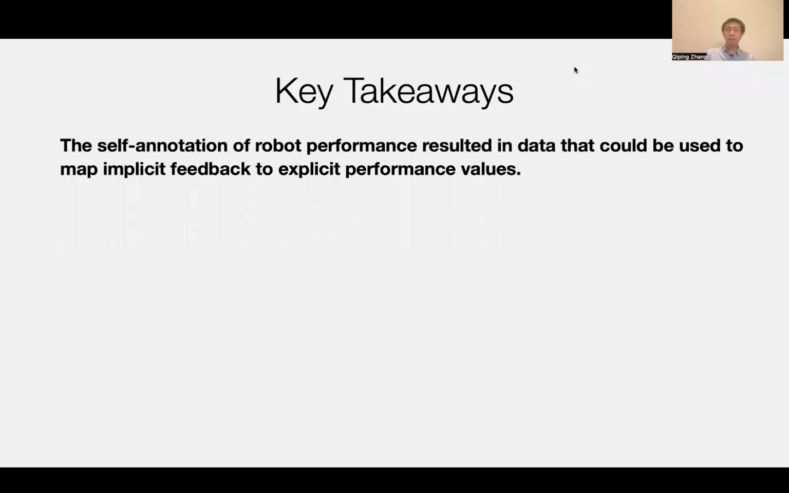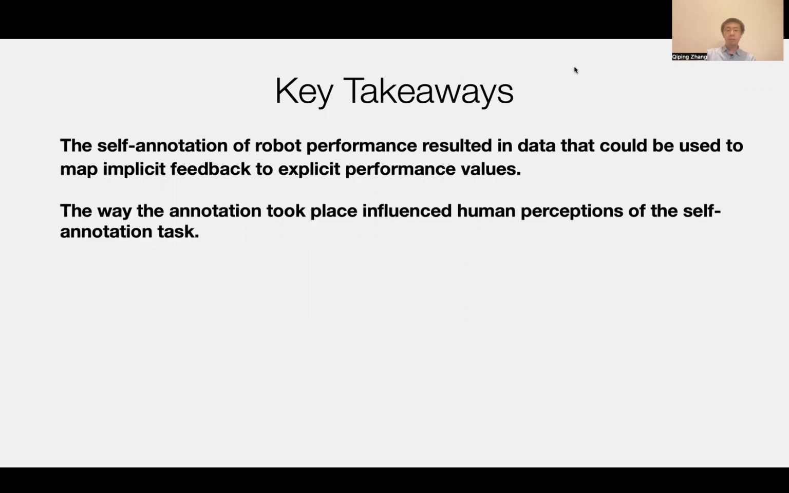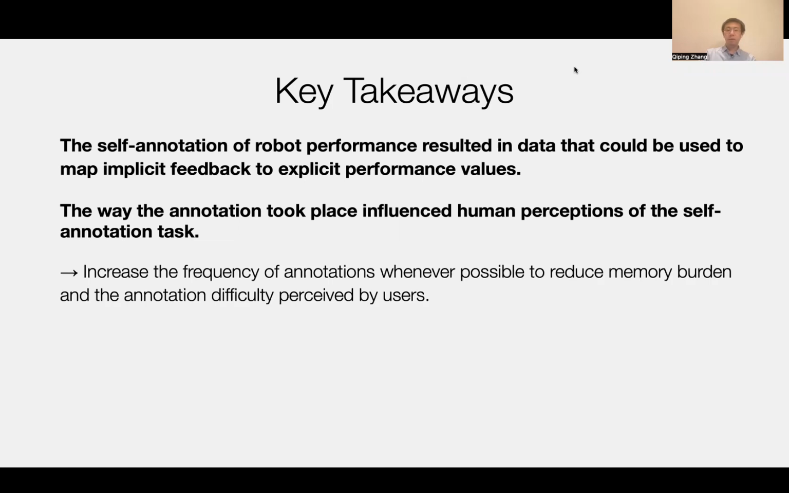To conclude this presentation, I will provide our key takeaways on how to collect high-quality implicit feedback datasets in HRI. Most importantly, the self-annotation of robot performance resulted in data that could be used to map implicit feedback to explicit performance values better than guessing. Furthermore, the way the self-annotation process took place influenced human perceptions of the self-annotation task. Thus, for future self-annotation processes, we first recommend increasing the frequency of annotations whenever possible to reduce memory burden and the annotation difficulty perceived by users.